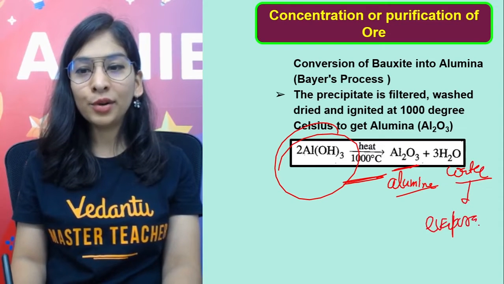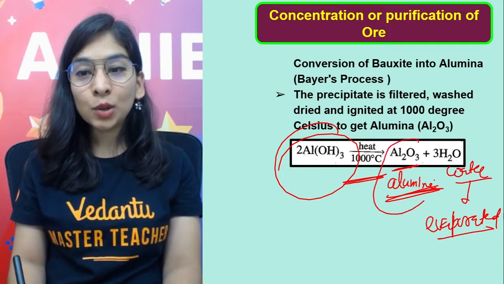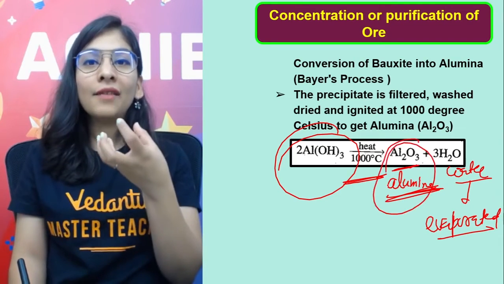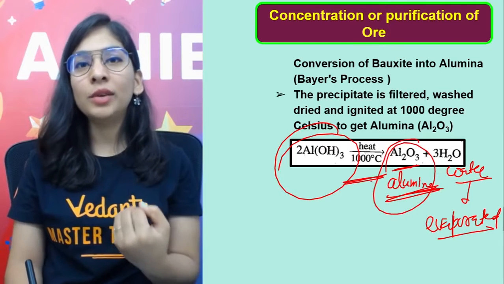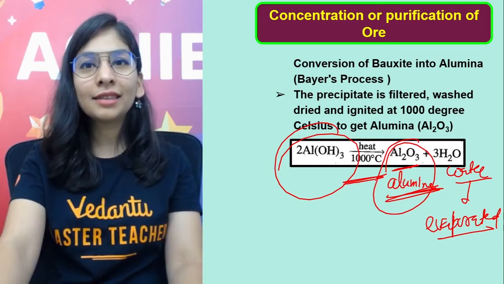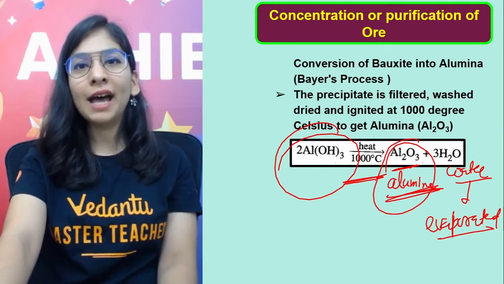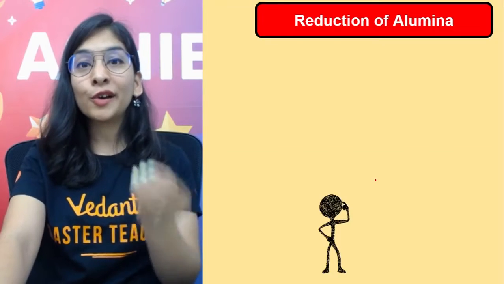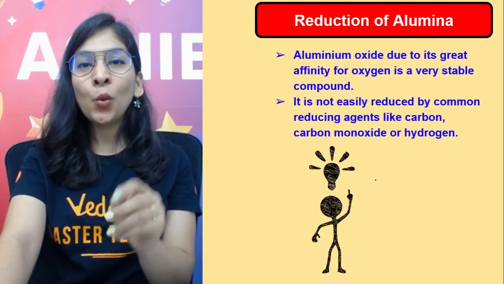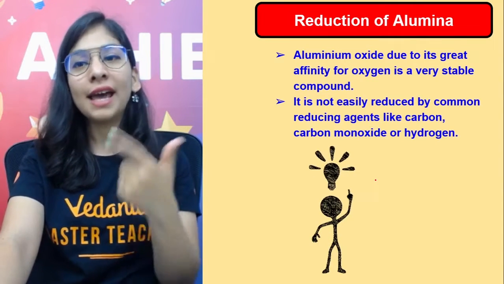Water will be evaporated, and we are left with alumina. That's something we needed, because that's a pure form from which aluminium can be extracted, like 99.8%. Isn't it a great thing? So this process is called Bayer's process to get pure alumina from bauxite ore, because from this alumina we can reduce it to get our aluminium, which was done by Hall and Heroult.